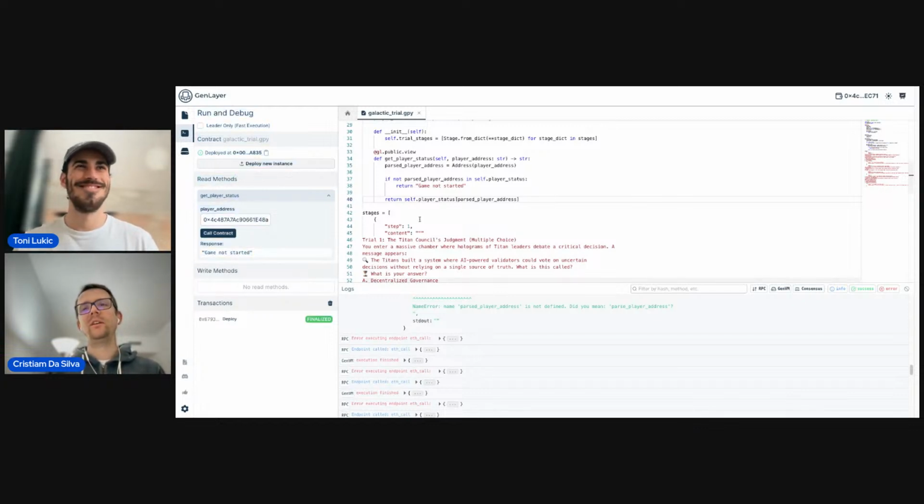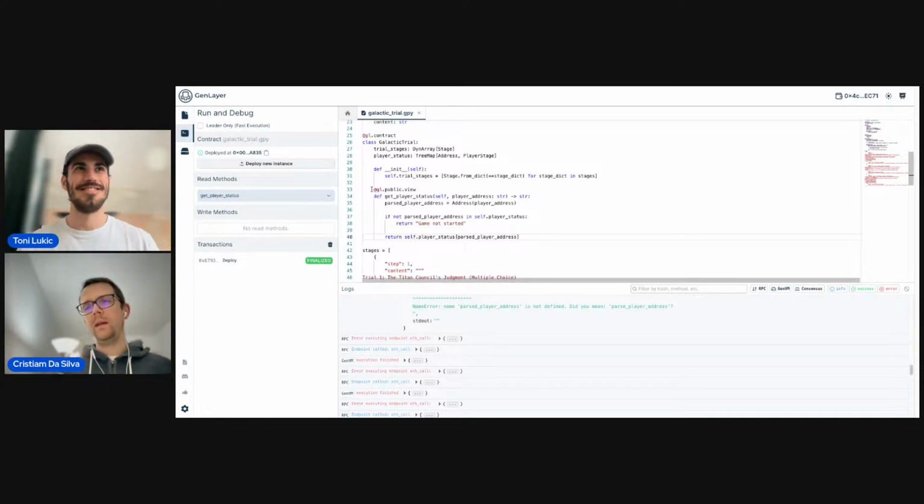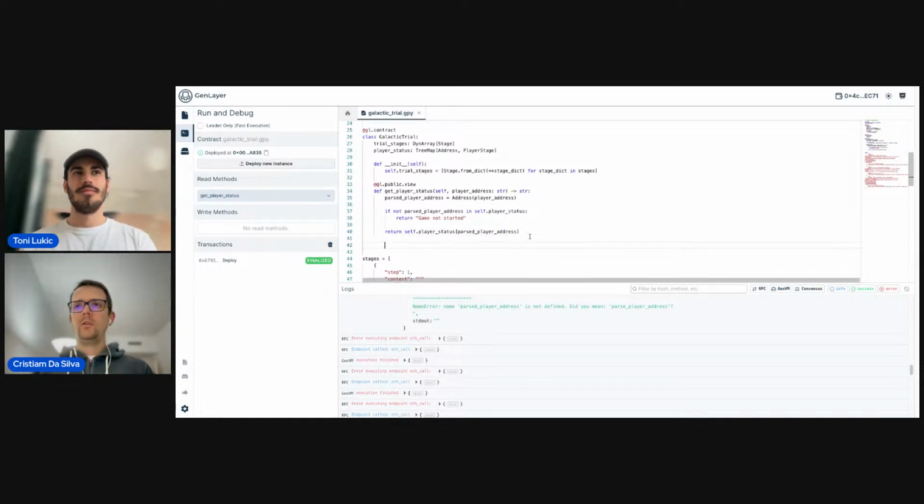Yeah, game not started. All right, let's now add a method, to make it a little bit of an increase in complexity, to start the game. I'm also trying to imagine what would happen if we have a front-end decentralized application. How would we interact with it?